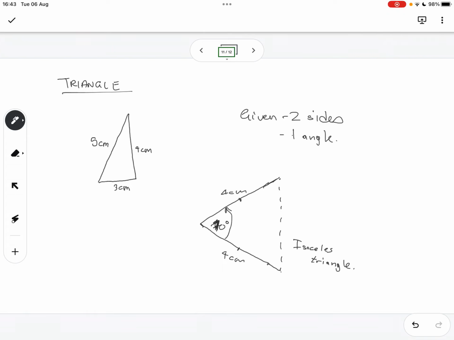An isosceles triangle is a triangle that has two sides of equal length, and sometimes it is specified as having exactly two sides of equal length, and sometimes as having at least two sides of equal length.